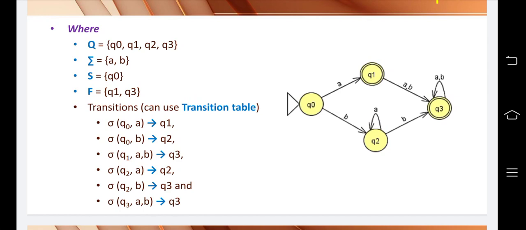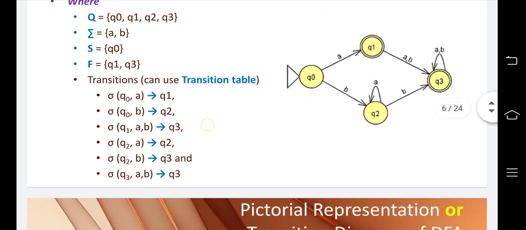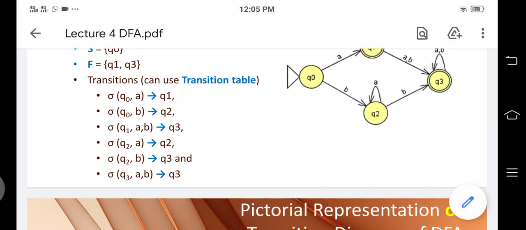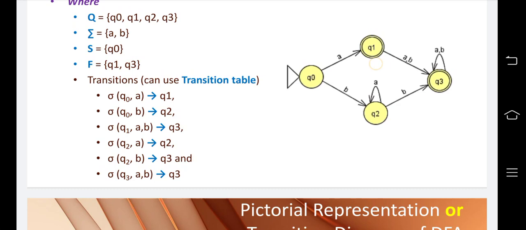The transitions: from Q0 on input letter A, it goes to Q1. The second one is from Q0 on input letter B, it goes to Q2. When you are standing at Q1, on input letter A or B, it goes to Q3.